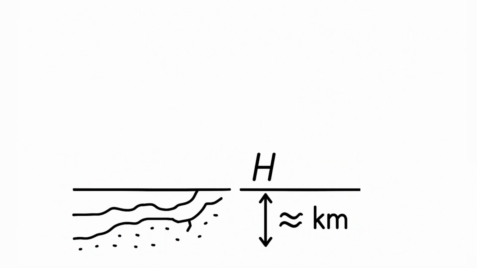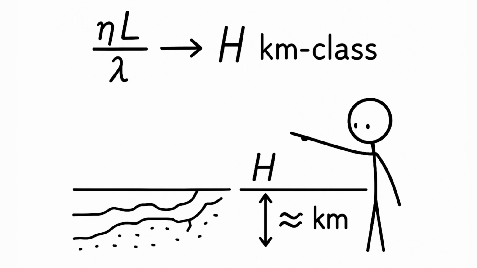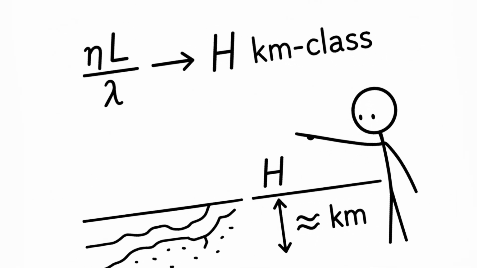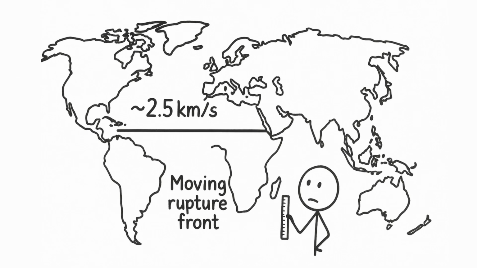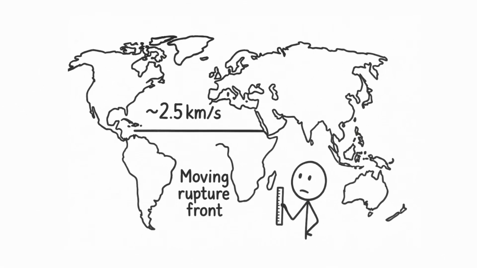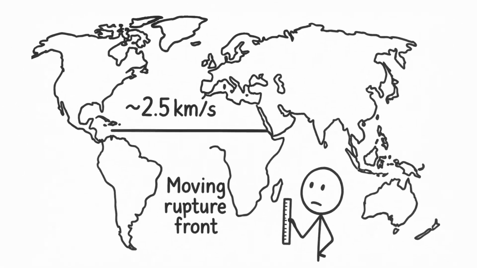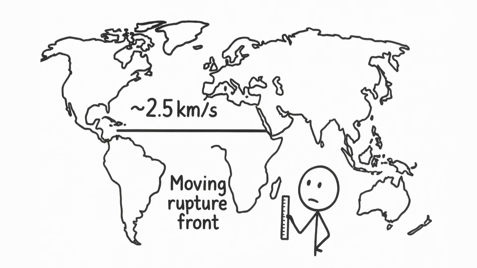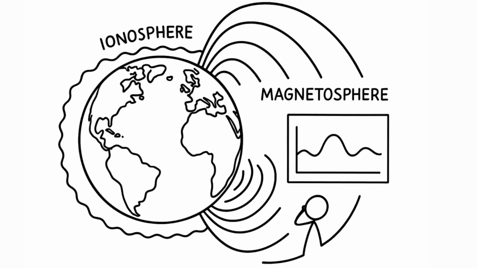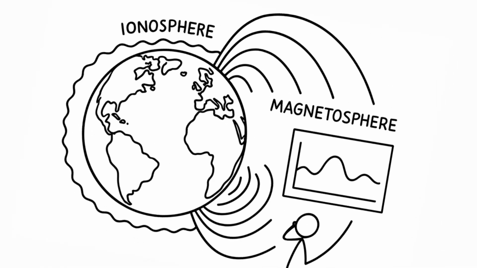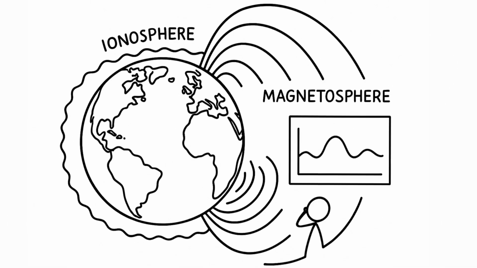Calculation of the bottom displacement for a tsunami. Wave h ≈ ΔL over λ. At gigascales, h approaches kilometers. The rupture velocity is close to a fraction of the shear wave velocity, approximately 2 to 3 kilometers per second. The front length is hypothetically tens of thousands of kilometers. Radio emissions, ionospheric disturbances, and global magnetospheric responses are inevitable.